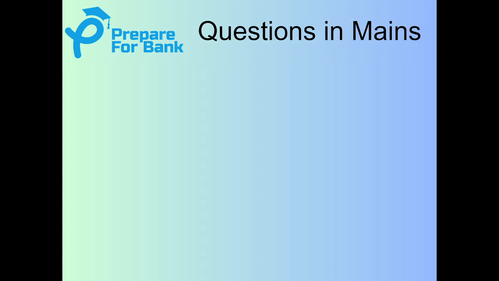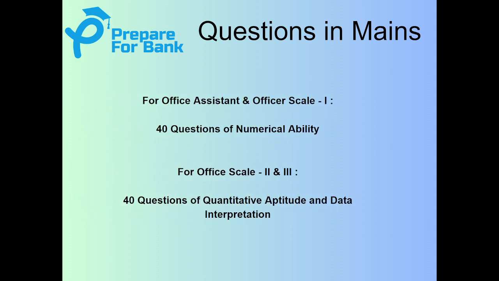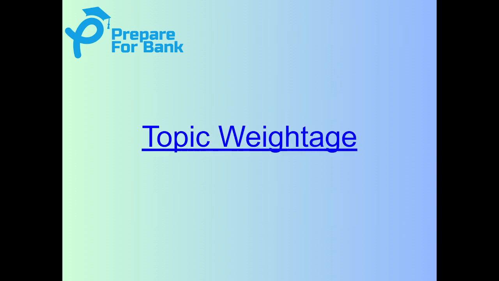So friends, now let's move on to the questions in the mains. After clearing the prelims exam, the candidate will be appearing for the mains examination. For the office assistant and officer scale 1, the mains exam will be conducted along with the officer scale 2 and 3. In this exam there are 40 questions of numerical ability and 40 questions of quantitative aptitude and data interpretation, that is for the officer scale 2 and scale 3. So these are the number of questions that will be asked in the main exam.